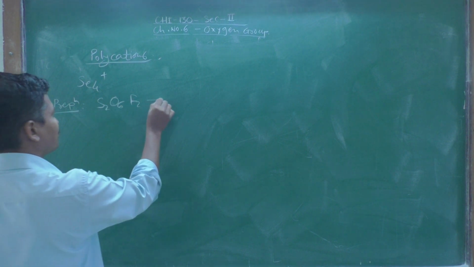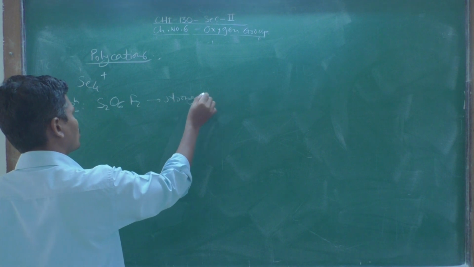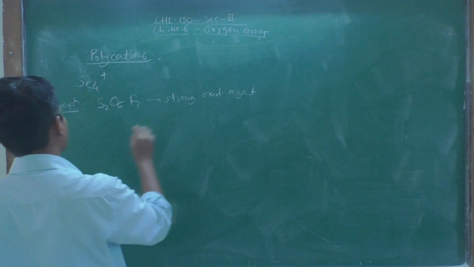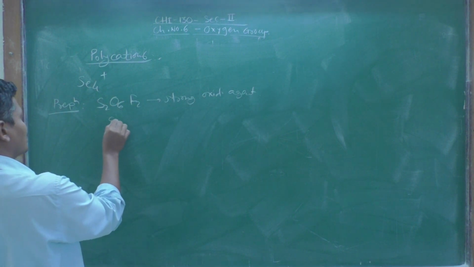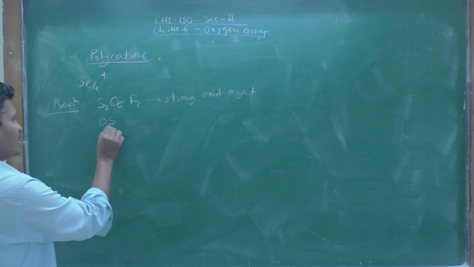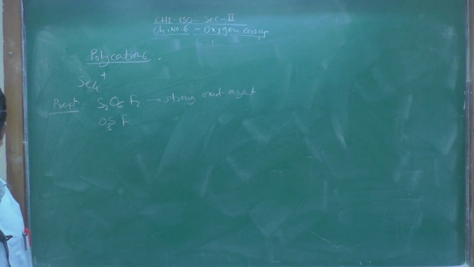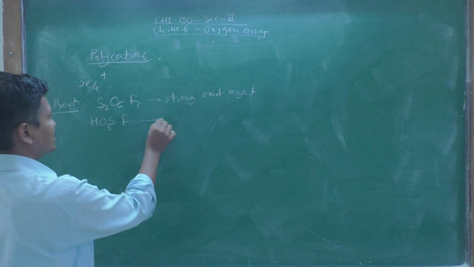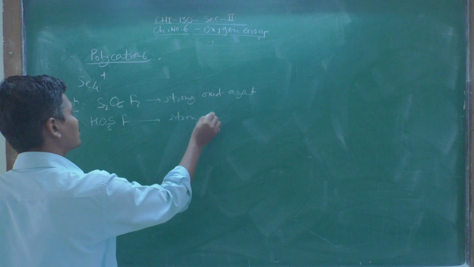It is a strong oxidizing agent, and a strong acid is also required, that is HSO3F. HSO3F is required, it is a strong acid.